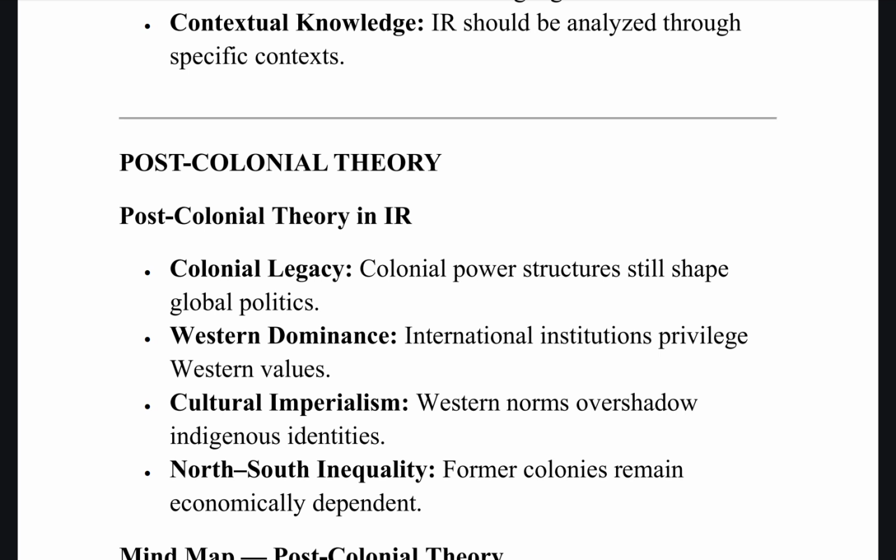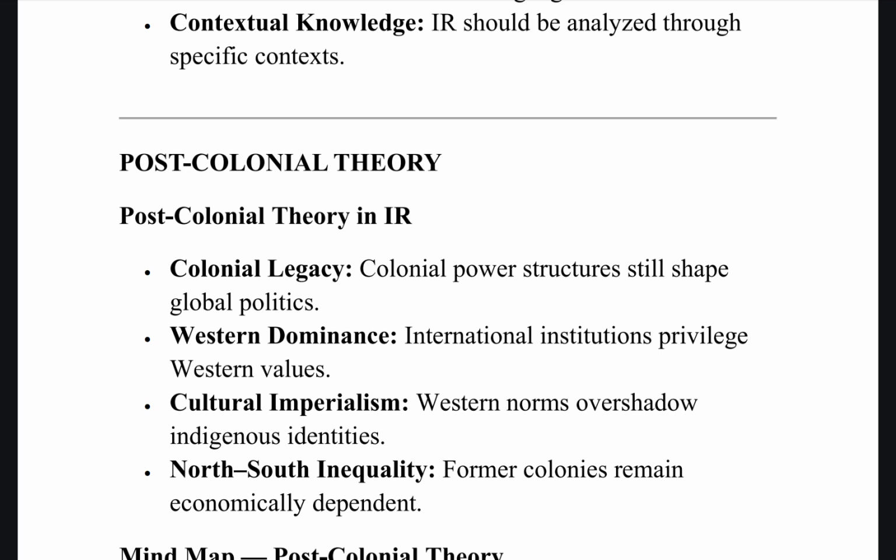As the name suggests, its focus is on understanding the effects of colonialism on global power structures. So it critiques the dominance of Western perspectives. Under this, we have first the colonial legacy: colonial power structures still shape global politics. Then Western dominance: international institutions still privilege these Western values.